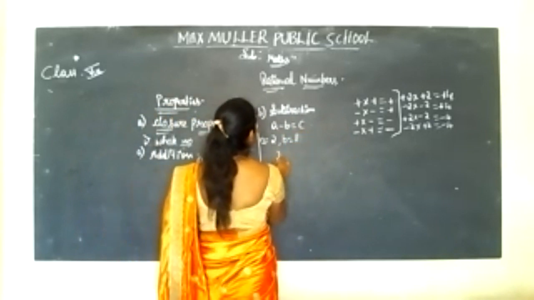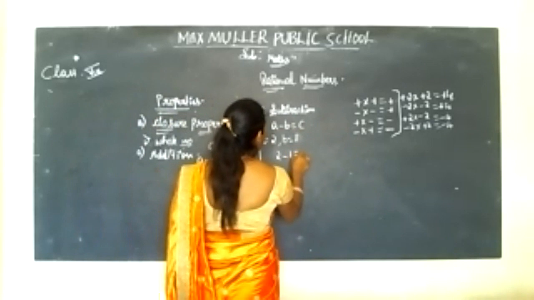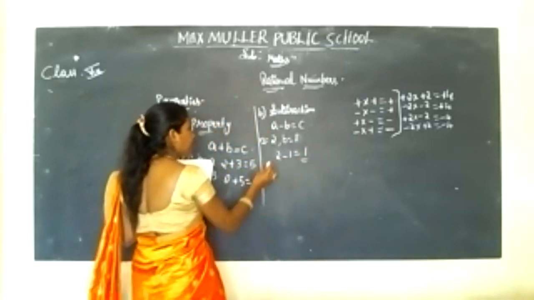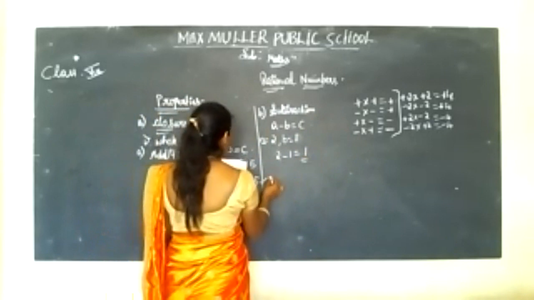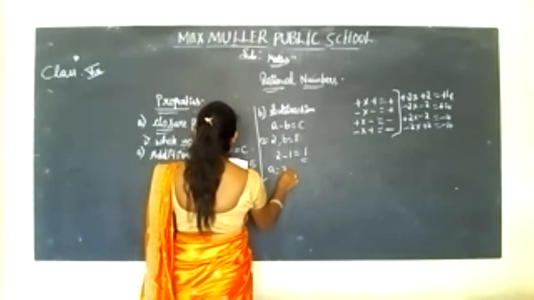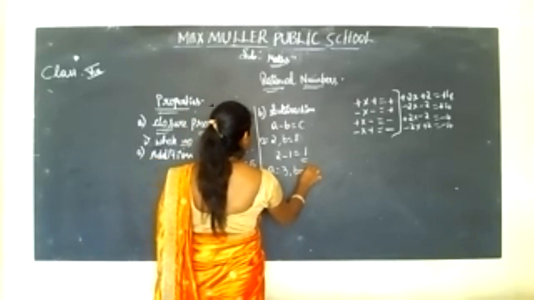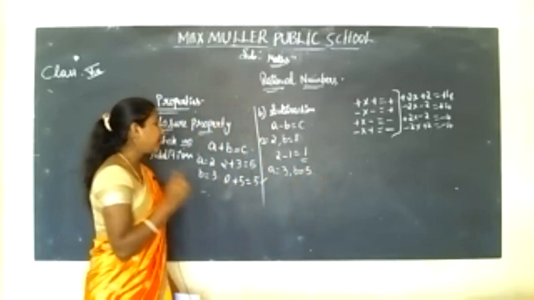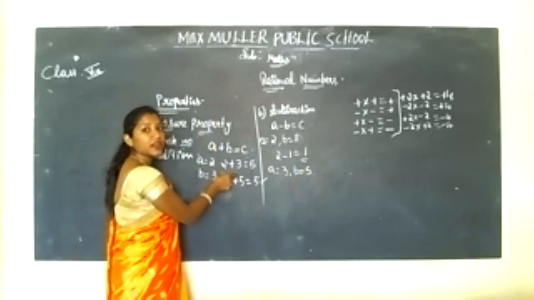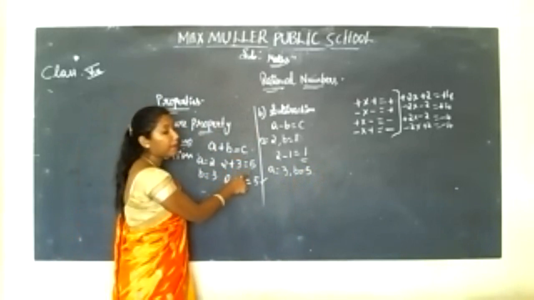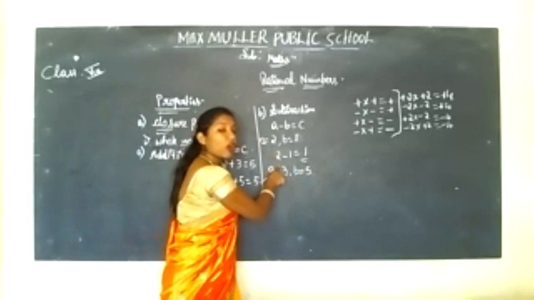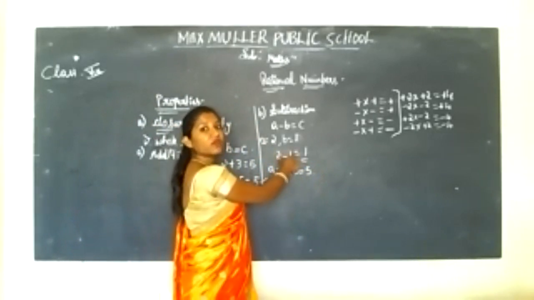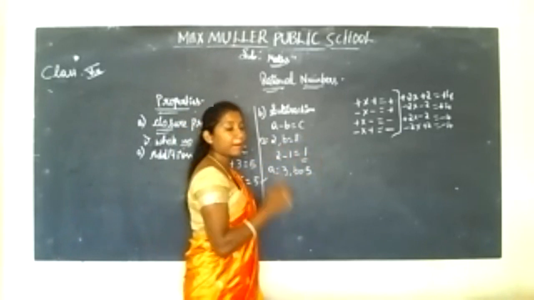So here 2 minus 1 is equal to 1, correct? Here it satisfies. But in the next example, we'll see A is equal to 3, B is equal to 5. Whatever the example might be, if we are adding, we have to get a whole number.